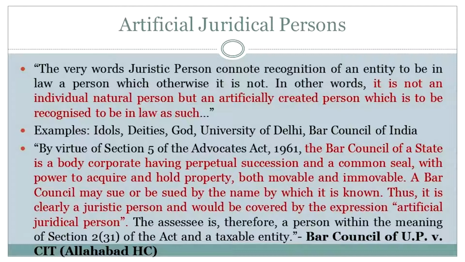Now, I'll give you an example. We'll take the case of Bar Council of Uttar Pradesh versus CIT, that's Commissioner of Income Tax, decided by the Allahabad High Court. And I quote, by virtue of Section 5 of the Advocates Act 1961, the Bar Council of a state is a body corporate having perpetual succession and a common seal. With power to acquire and hold property, both movable and immovable, a Bar Council may sue or be sued by the name by which it is known. Thus, it is clearly a juristic person and would be covered by the expression artificial juridical person.